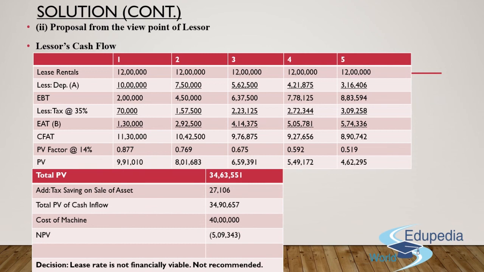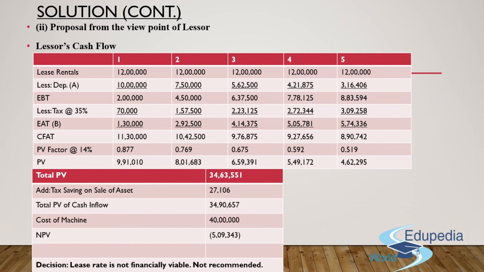Now all you need to do is add back the depreciation which you deducted in the first step itself. Why? Because depreciation is a non-cash expenditure. This is something you are not supposed to shell out each year out of your pocket. You have already purchased the asset. That was a one-time expenditure. So depreciation has to be added back in order to get the cash flow after tax. For the first year, it's going to be 11 lakh 30,000, 10 lakh 42,500 for year 2, 9 lakh 76,875 for year 3, 9 lakh 27,656 for year 4, and 8 lakh 90,742 for year 5.